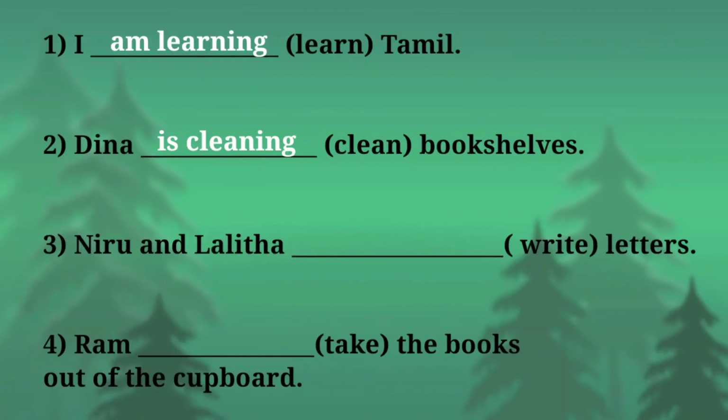Now tell me, Niru is a singular and Lalita is a singular naming word. Now they are combined. So Niru and Lalita are writing letters. Now see here, write. The word write ends with E. So what you have to do? You have to remove the letter E and then you have to add ing.